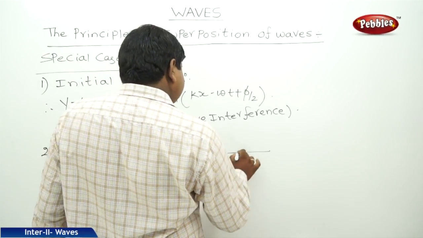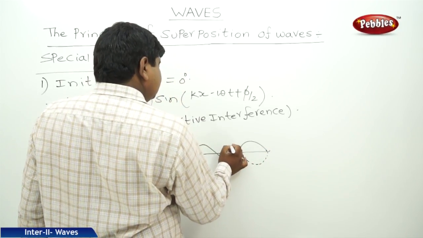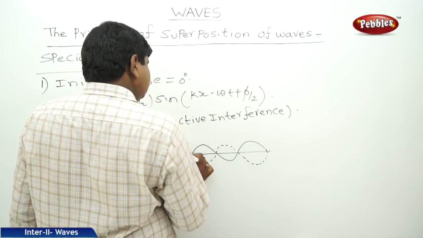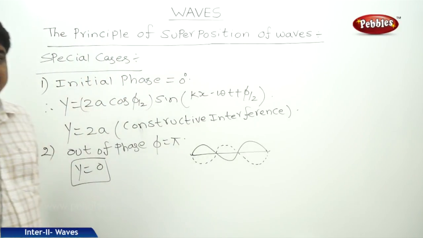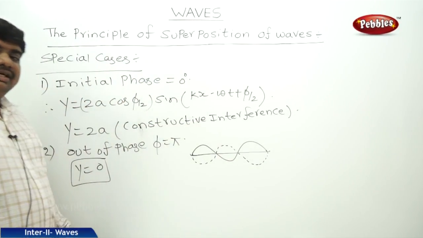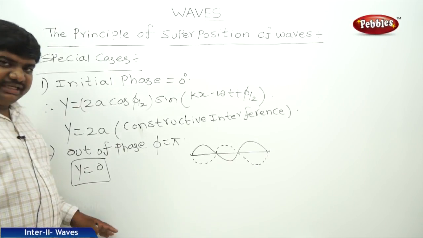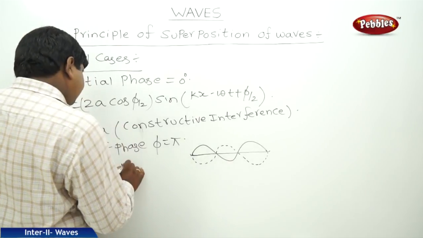This is the incident and reflected wave like this. Incident wave and reflected wave both are out of phase. That's why the numerical sum is equal to subtraction of the waves. That is said to be destructive interference.